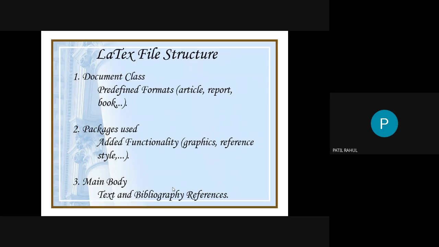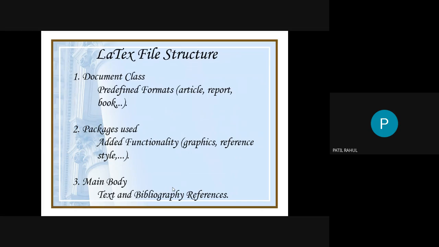Whenever you use LaTeX software for preparing documents, you write your file in this format. First you write down the document class. You have already seen the C++ language. What is the meaning of class? Class is nothing but the combination of functions and data.